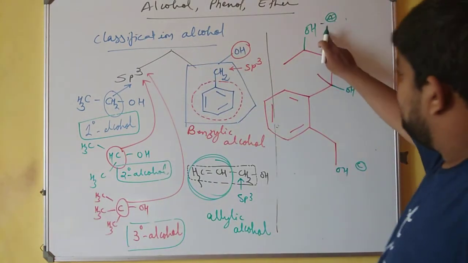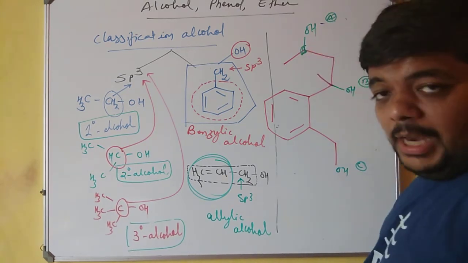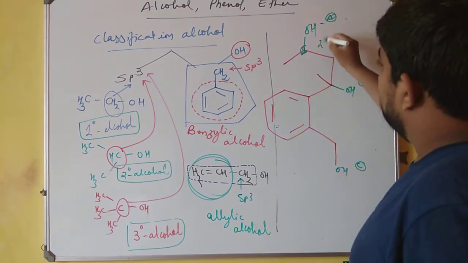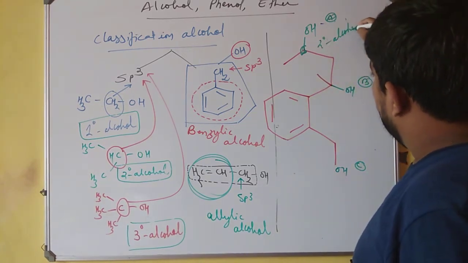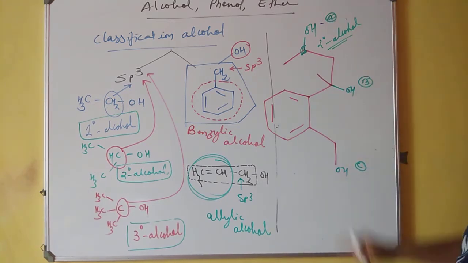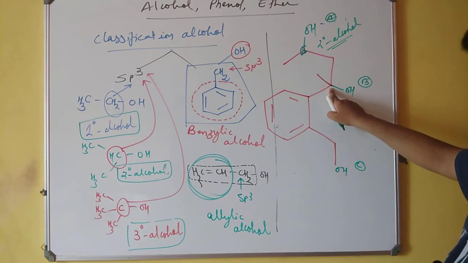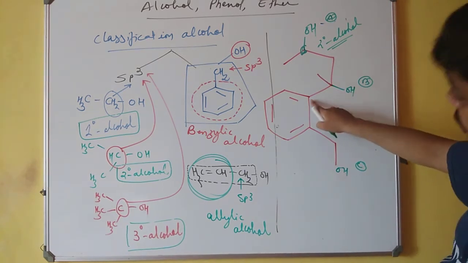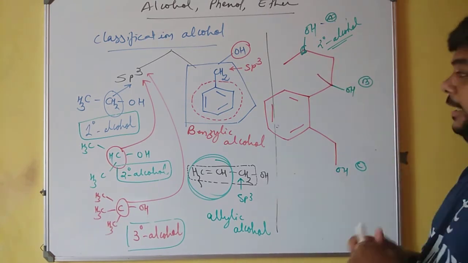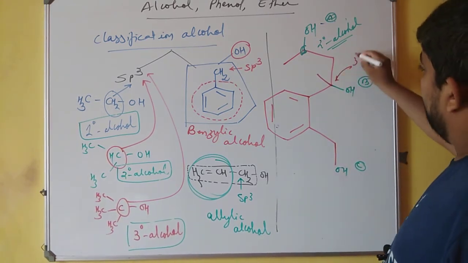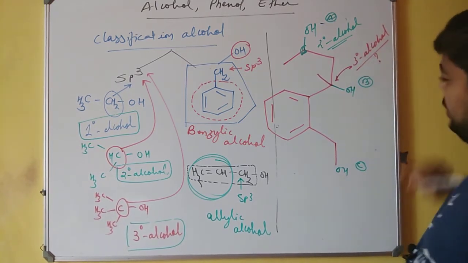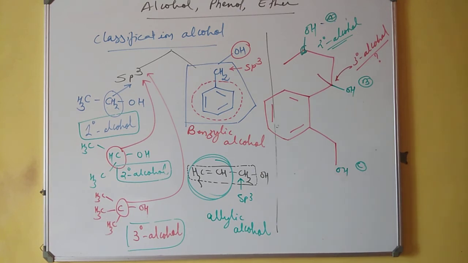Check it. OH is attached to a carbon, that carbon is directly attached to 2 other carbons, so this has to be secondary alcohol. Take this second example. OH is attached to a carbon, and this carbon is directly attached to 1 other carbon, 2 other carbon and 3 other carbon. So we might think it to be tertiary alcohol. But wait, this is not completely correct. Why? I'll get back to it.